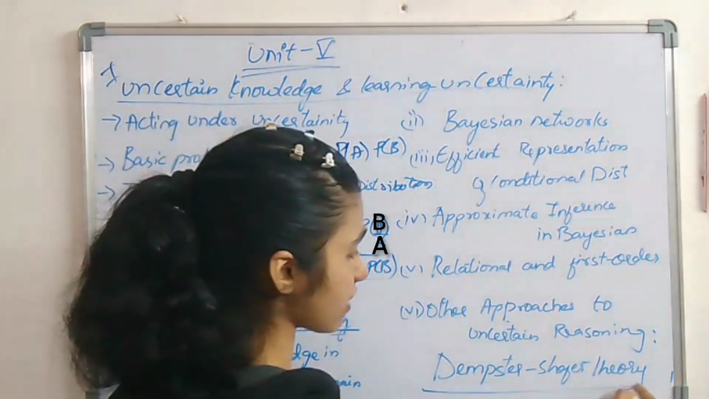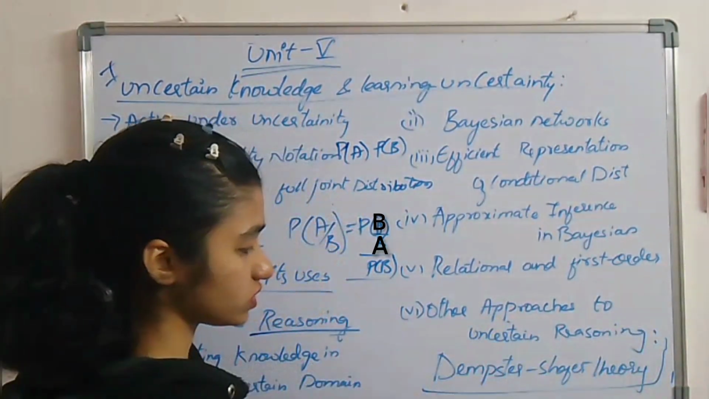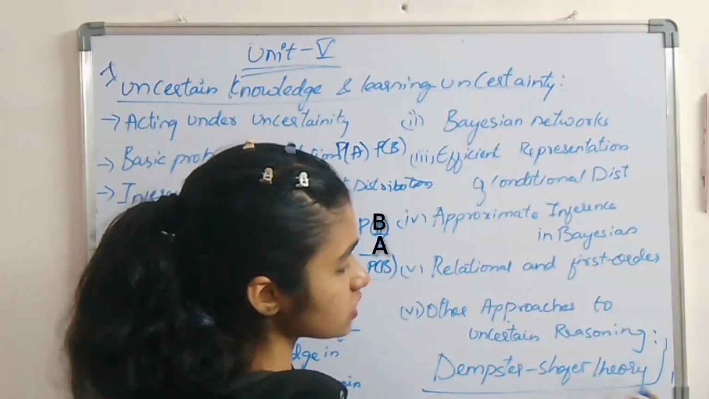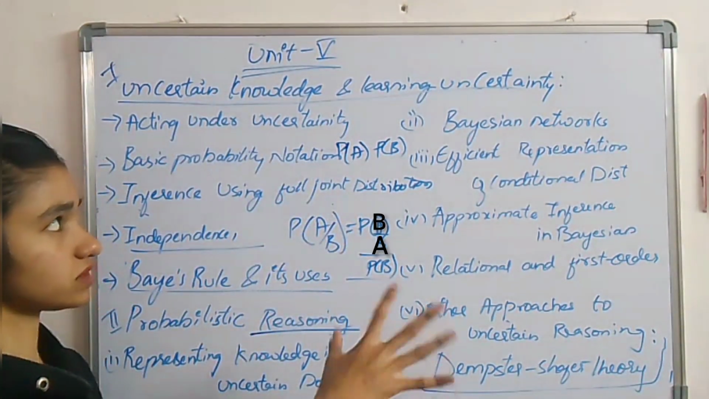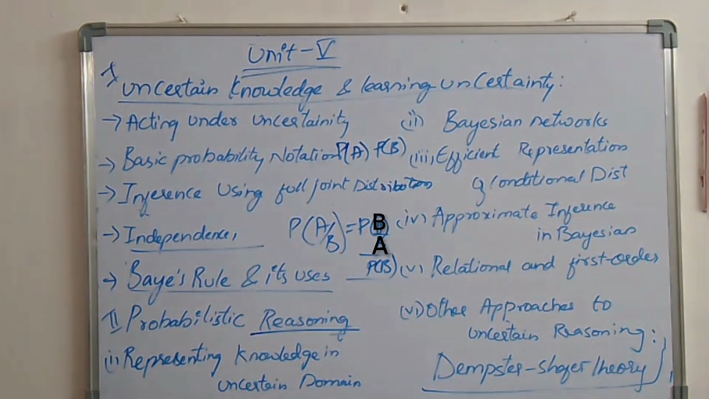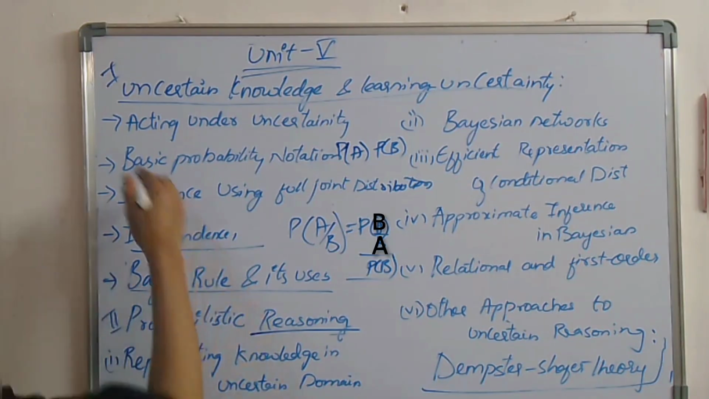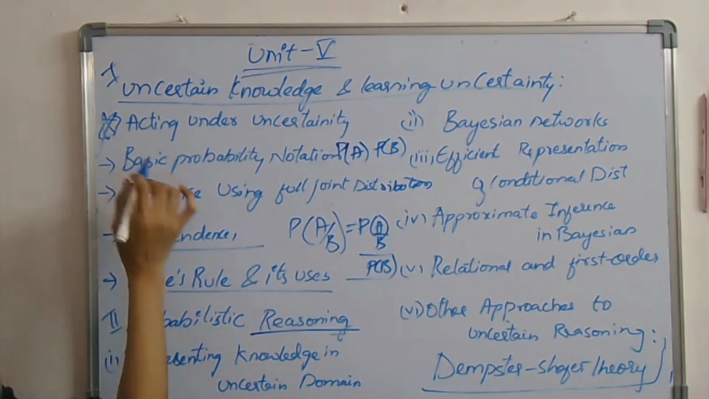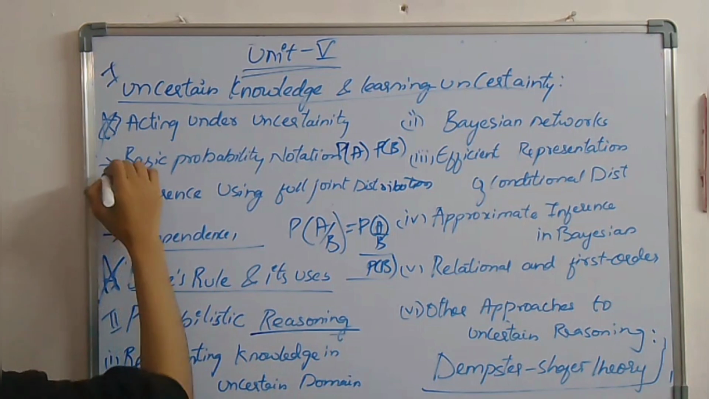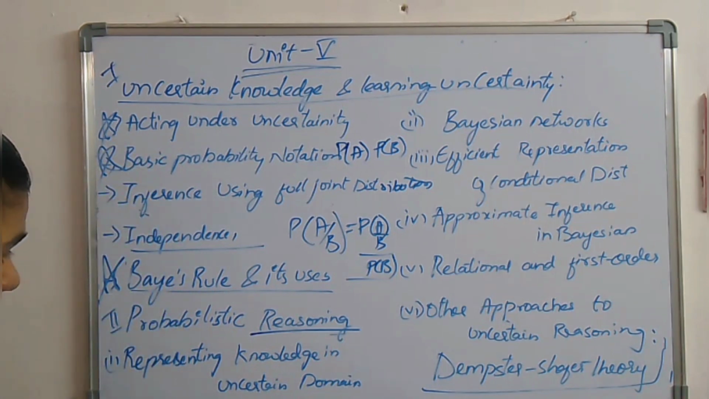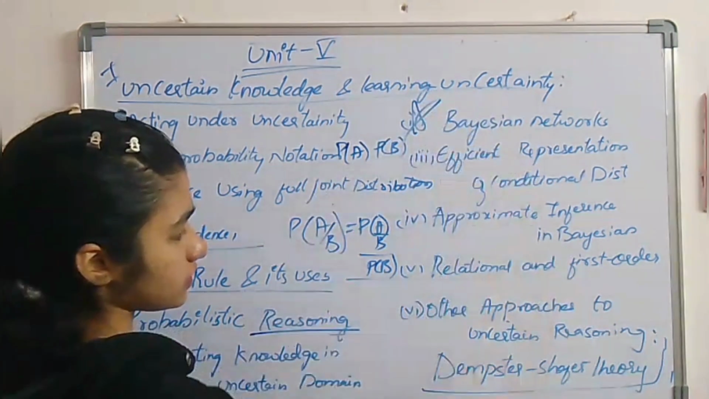Here one of the other approaches is nothing but Dempster-Shafer theory. It is one of the important theories in this unit. So now let me mark some of the important questions which you can prepare first whenever you start your preparation. This one and here this one. Bayes rule is one of the most important, so mark this one, and this, again this one.